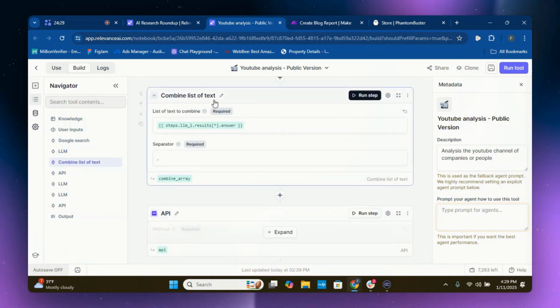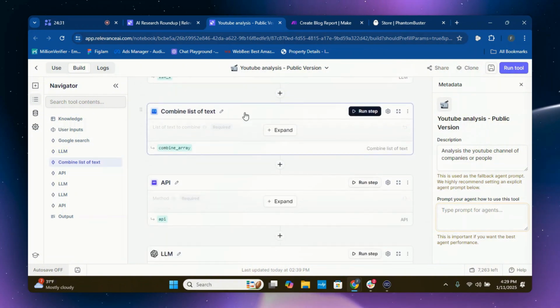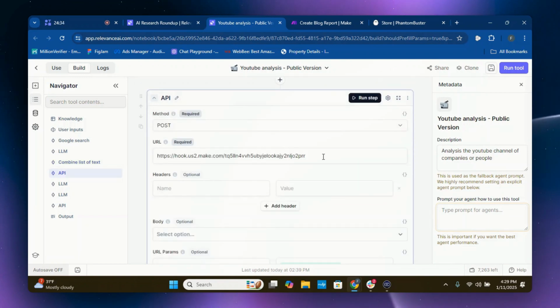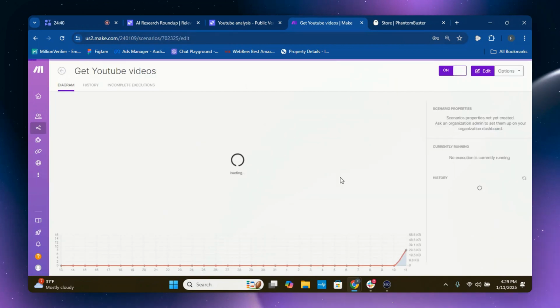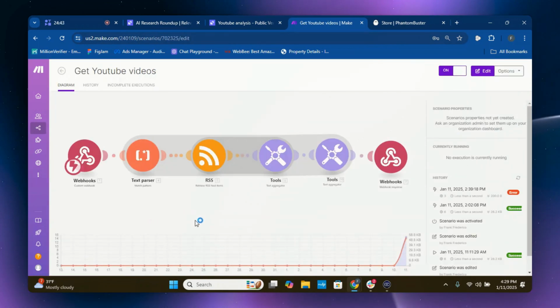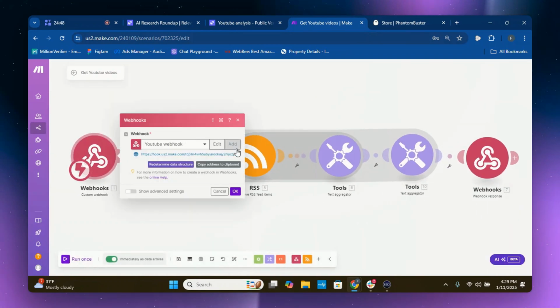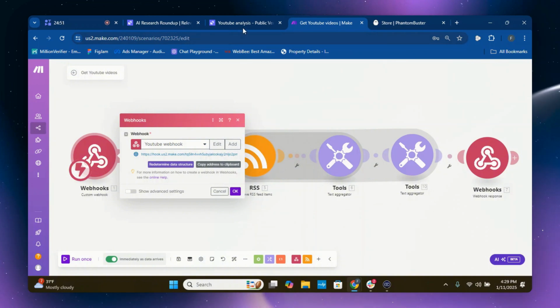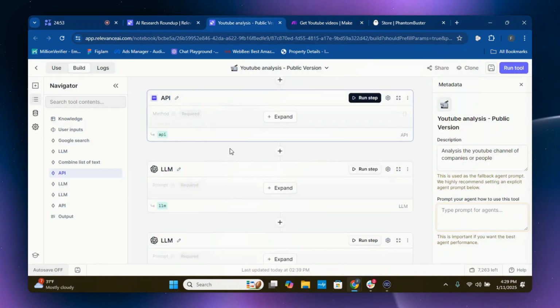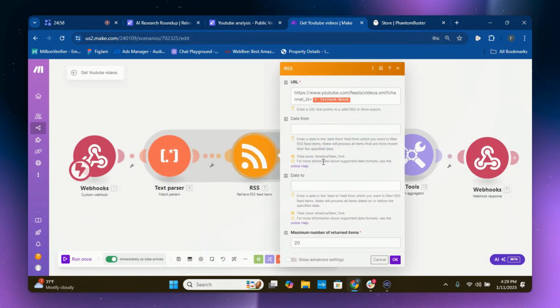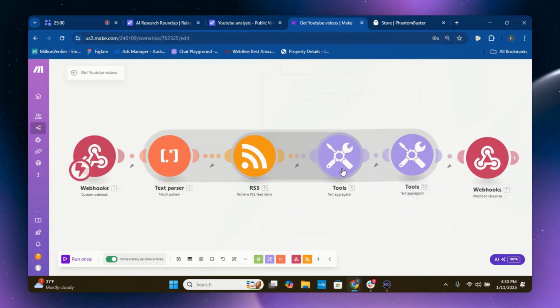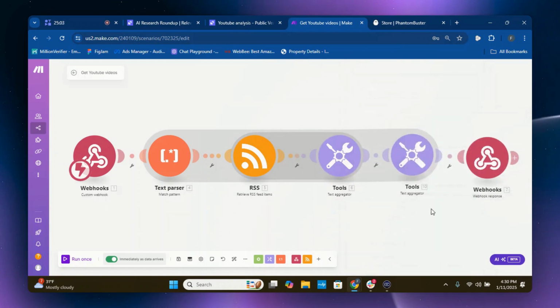Here is the combined list of text, because we're going to separate them out and then combine them again. And we're also going to create another webhook to another automation, because Relevance AI does not scrape YouTube videos that well. However, I have the solution for that. Here is the webhook. Here is the Make automation. You're going to want to create another webhook, add it, copy the address to the clipboard, and connect it here. Then once it's connected, you want to ensure this is all set up correctly, the RSS feed. This is all pretty much good to go already. You don't need to do anything. Everything's all set up, and this webhook also shoots it back to Relevance AI.